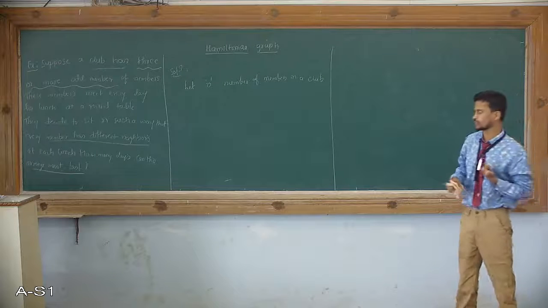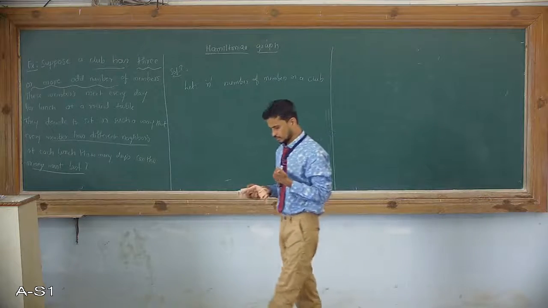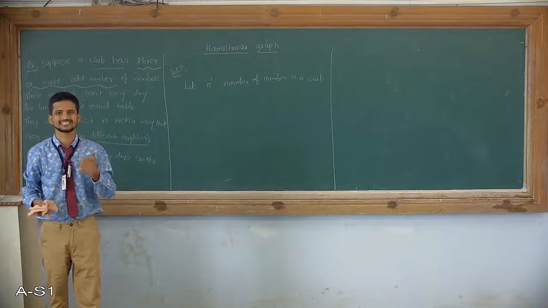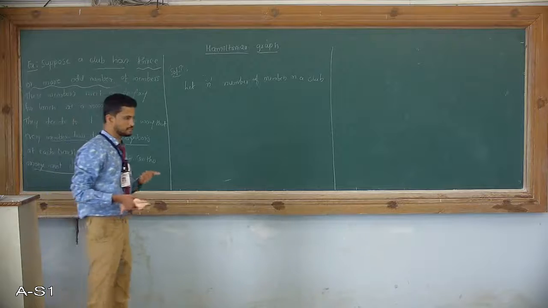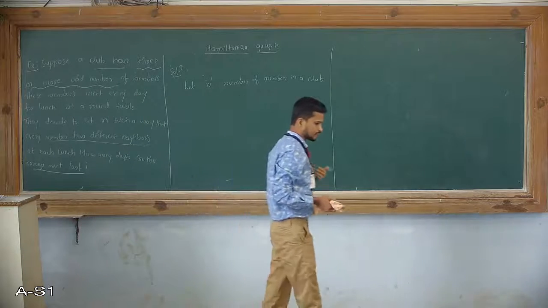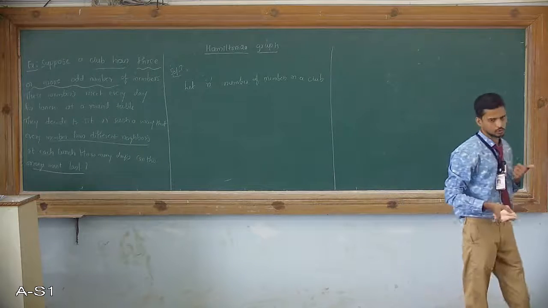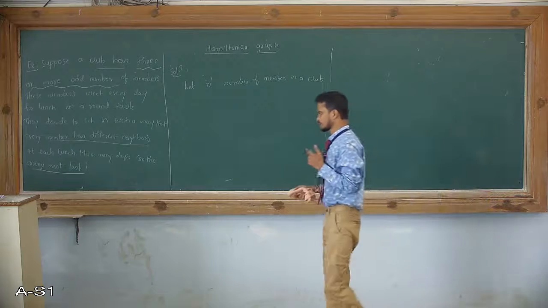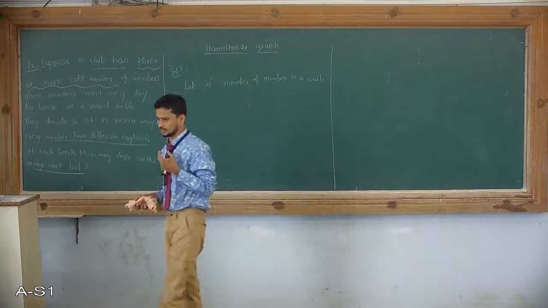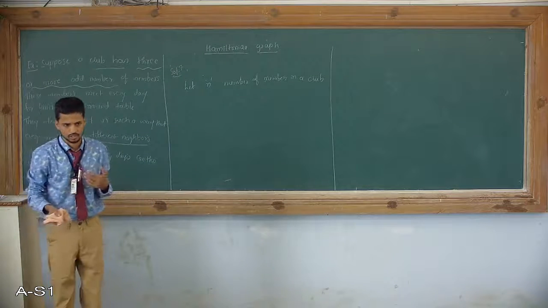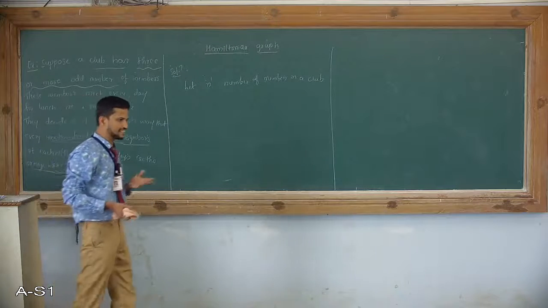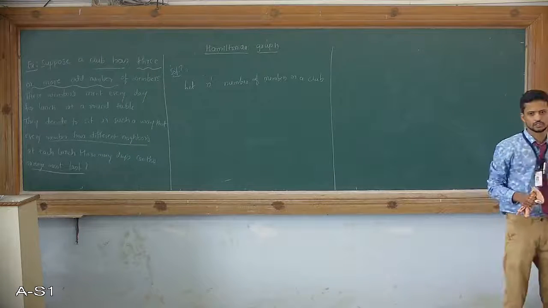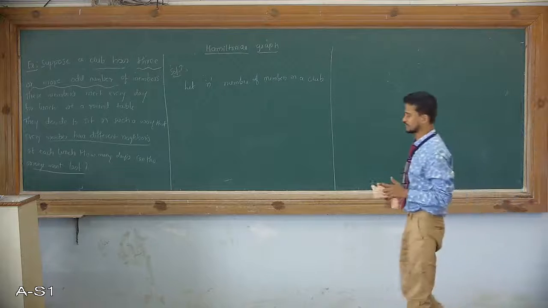If I want to represent this example as a graph, 0 members means a null set, so the vertex set is the null set. As I told in the very first class, if the vertex set is the null set, it is not possible to draw a graph. So 0 is not possible. And infinite is not possible either, because in the very first class I clearly said that we deal with only finite vertex sets, meaning the cardinality of the vertex set is finite. So we concentrate only on finite.